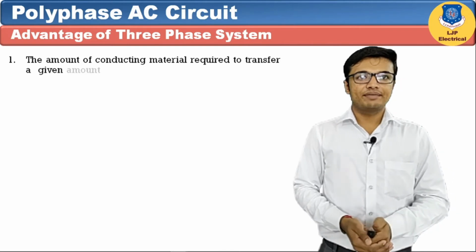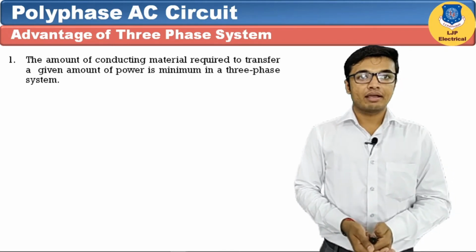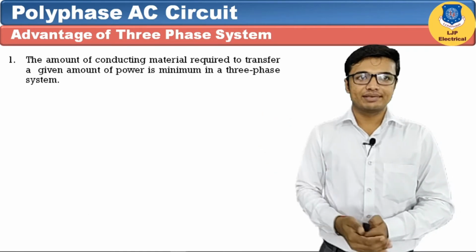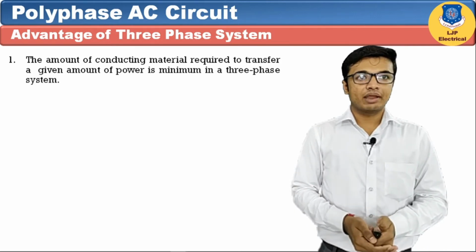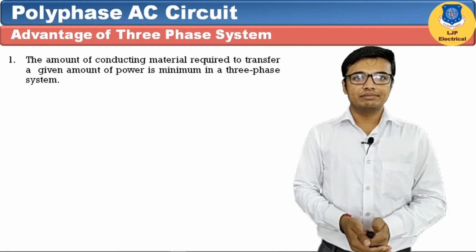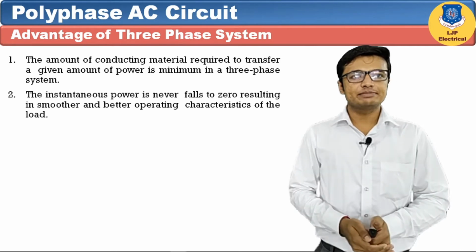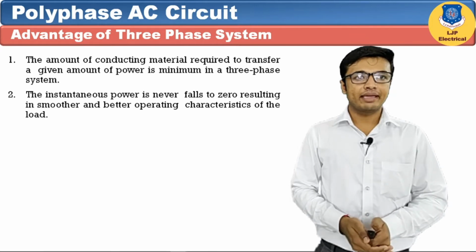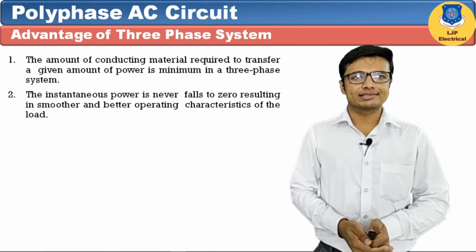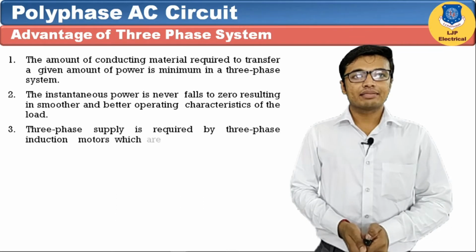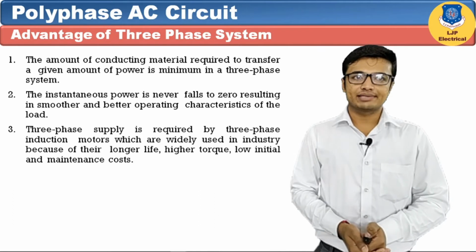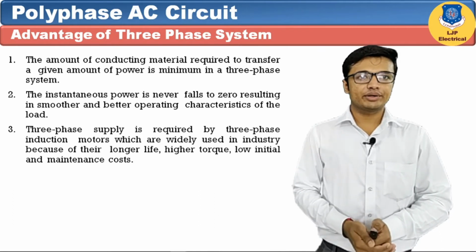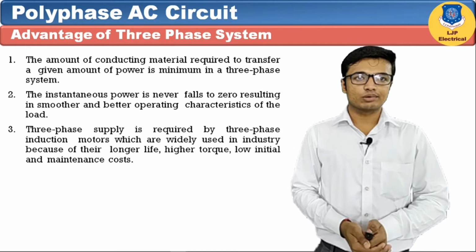As we know, three-phase system has less amount of current compared to single-phase system. So these are the advantages of three-phase system. First advantage is that the amount of conducting material required to transfer a given amount of power is minimum in three-phase system. The instantaneous power never falls to zero, resulting in smoother and better operating characteristics of the load. Third is that three-phase supply is required by three-phase induction motors, which are widely used in industry because of their longer life, higher torque, lower initial and maintenance cost.